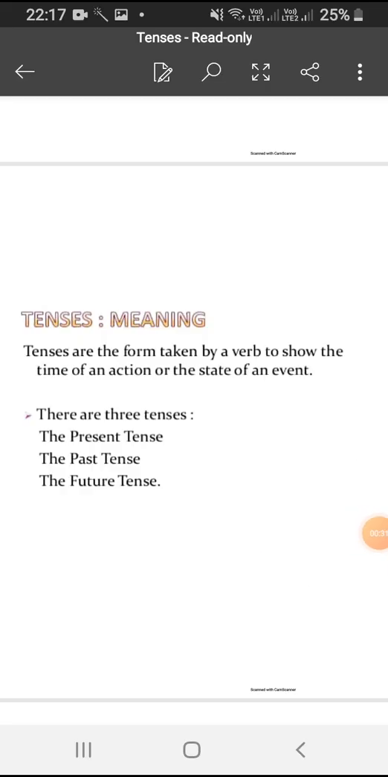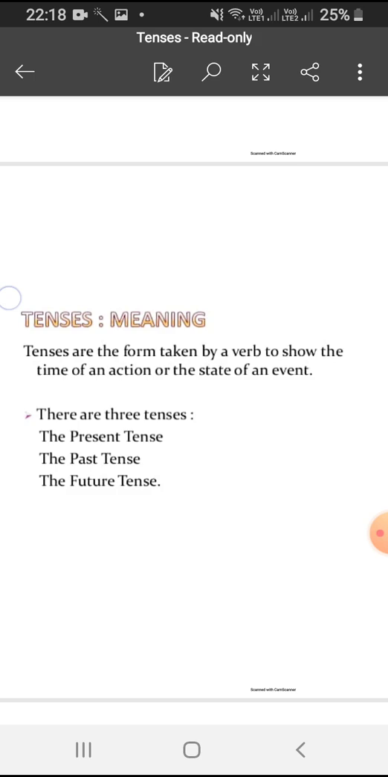What is tense? Tense means time. It tells you the time of action or the state of an event, that whether the work was done in the past, whether the work will be planned for the future, or whether the work is done today. So there are three types of tenses: present, past, and future.